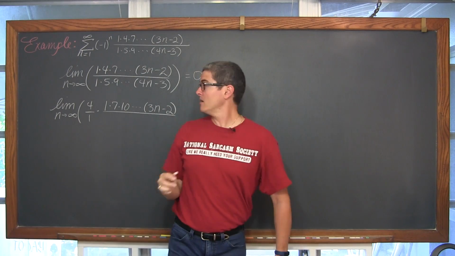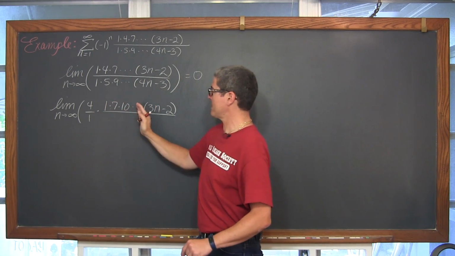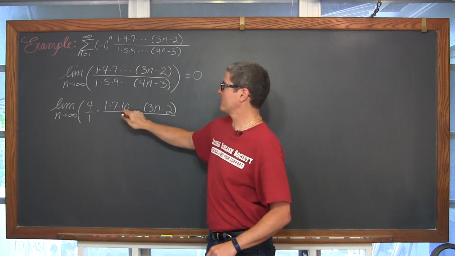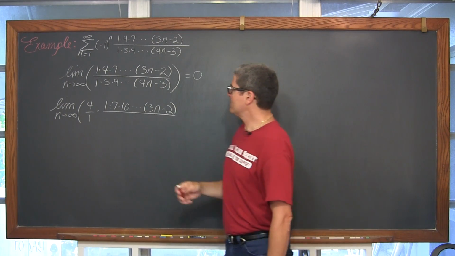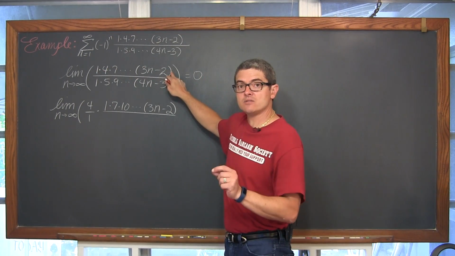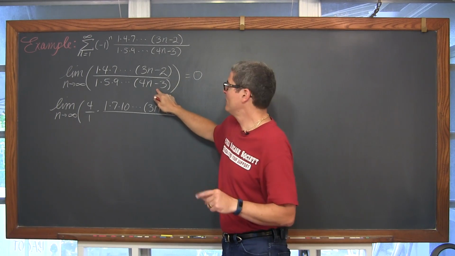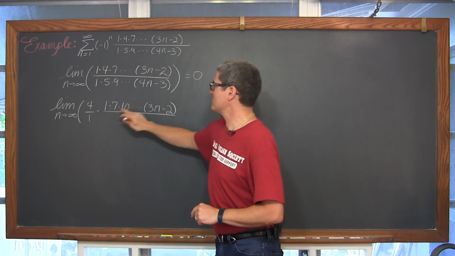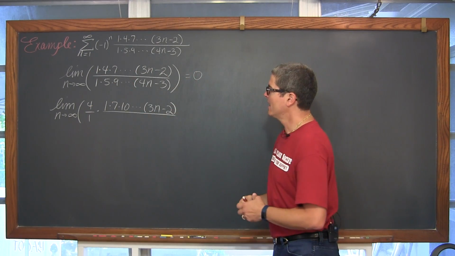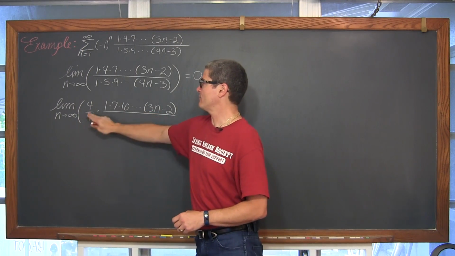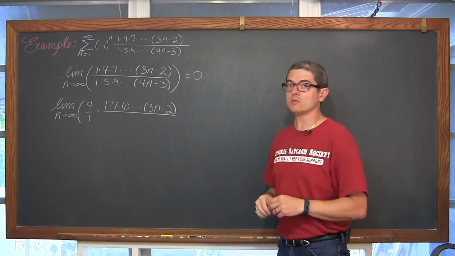Okay, did you see what I did there? I took that factor 4 and pulled it out front, and so I pushed over the 7, and these factors are getting bigger by 3, so 7 plus 3 is equal to 10. I originally had n factors in the numerator and n factors in the denominator, and I want to keep the number of those factors the same. So if I took one of the factors out of the numerator, I want to take one of the factors out of the denominator. Now I don't want to take out a factor of 5. I'm trying to make it obvious that the limit of this expression is equal to 0.